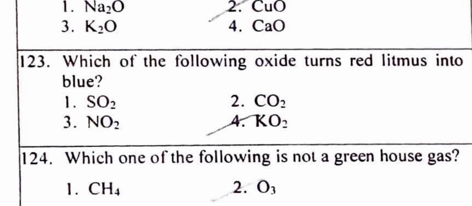Which of the following oxides turns red litmus into blue? The options are SO2, CO2, NO2 and K2O. So again, what is the common point between all the oxides? The three are acidic oxides, because they are non-metal oxides, and the fourth one, K2O, is a metal oxide which is a basic one. So the correct option will be K2O, which is a basic oxide which turns red litmus blue.